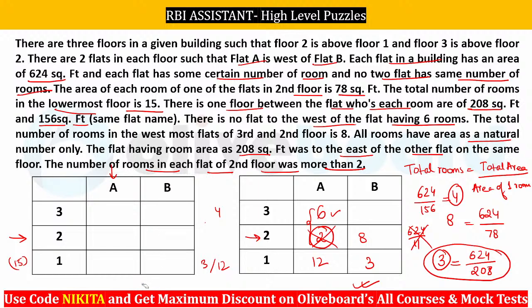ठीक है, तो हम valid case जल्दी से बना लेते हैं. Let's see what is the valid case here. So you can see this is 12, this is 3, this will be your 6 here, this will be your 2 here, this is your 8 here, right? So I hope this is getting clear to everybody. So finally we know that this has to be 4, because this was already given that there is one floor between the one with 3 and 4 rooms. Okay, I hope this is clear to everybody.